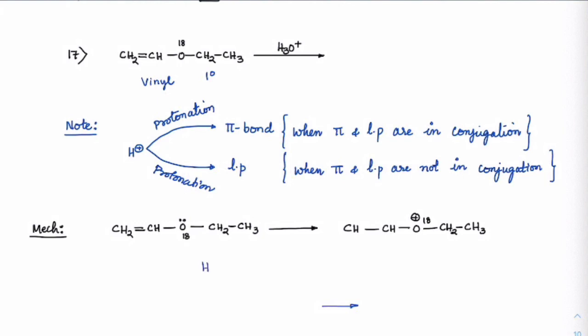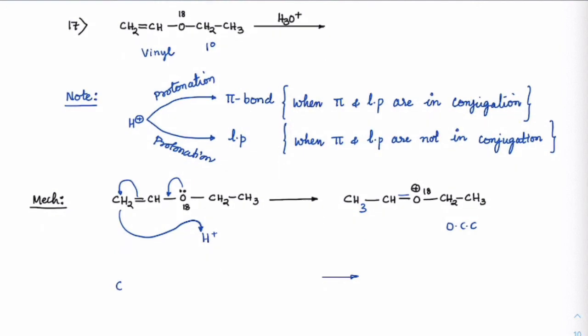So H plus is approaching. So definitely there is a conjugation here. So this C minus would attack on this H plus. So I would get this as CH3. Here we can see a carbocation is forming, which means a double bond character is coming here. So OCC case is the one which we are saying, that is octet completed carbocation. So we will first get an octet completed carbocation.